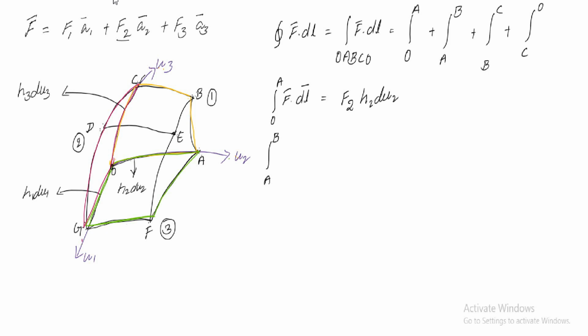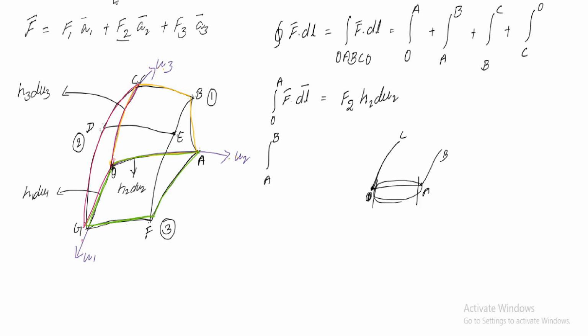You are going to have the same length for A to B as for O to C, but the O to C line is starting from the origin, while this line is starting from the point A. So the starting points are different, and that also we have to consider.